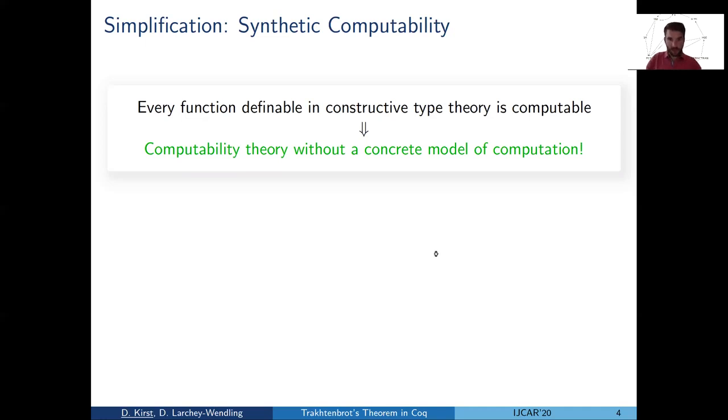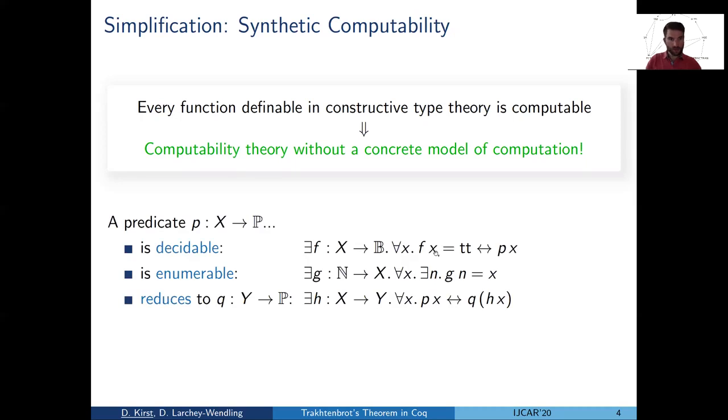So for instance, we can introduce some standard notions from computability without referring to Turing machines. Given a predicate P on some type X, we can state that the predicate is decidable if there exists a Boolean function in Coq's type theory that agrees with the predicate. And we can say it's enumerable if there's an enumerator from the natural numbers.